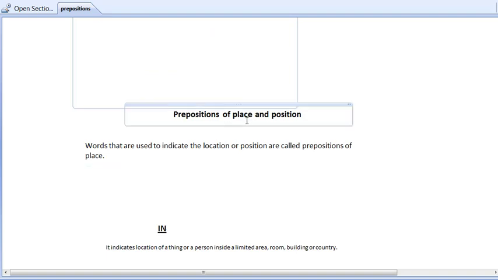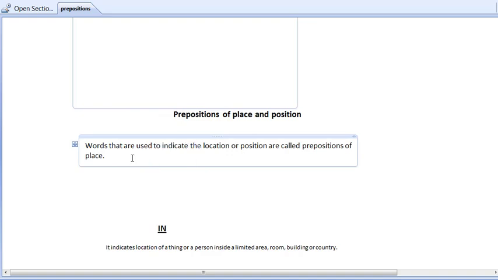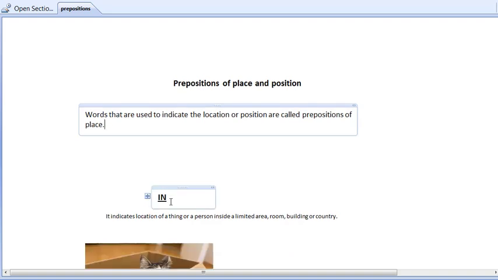So let's move to preposition of place. So prepositions of place and position are those words which are used to indicate the location or position. So means these words tell where is one object located with respect to another word. With that, let's move to the first preposition of place and position, in.